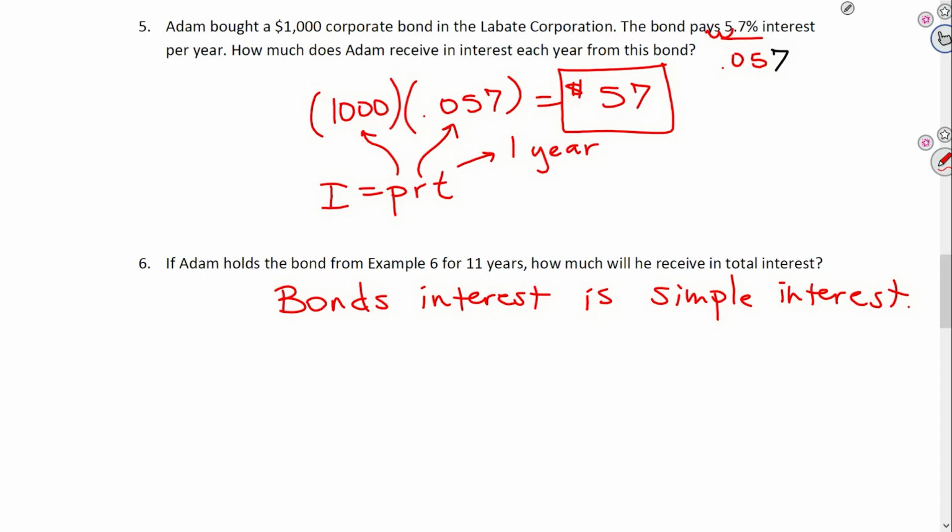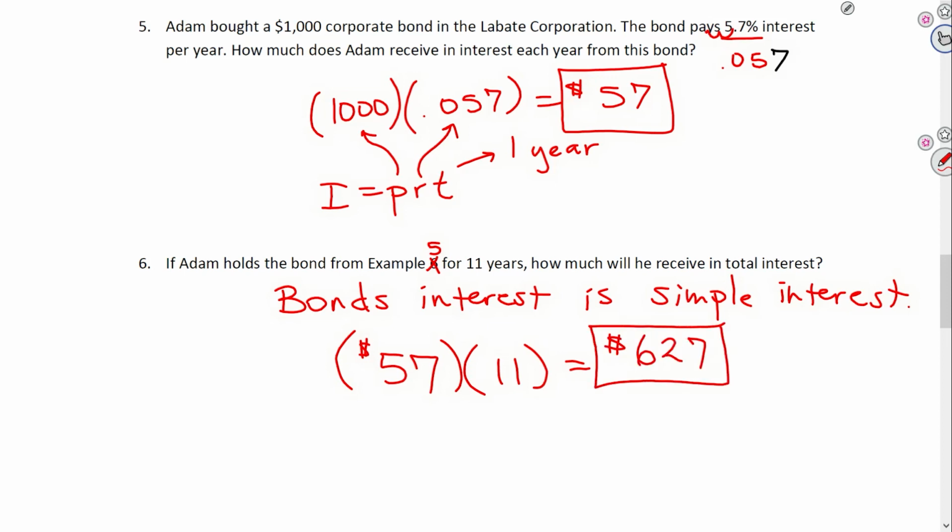Now in number 6, if Adam holds the bond from example 5, not 6, for 11 years, how much will he receive in total interest? Well, again, bonds are computed using simple interest, and so it's based on the bond amount of $1,000. It will not compound, and you won't get more and more money each year. It's based on the principal. So you'll get $57 each year, and you'll get that every year for 11 years. So in total, Adam would get a total of $627 over those 11 years.